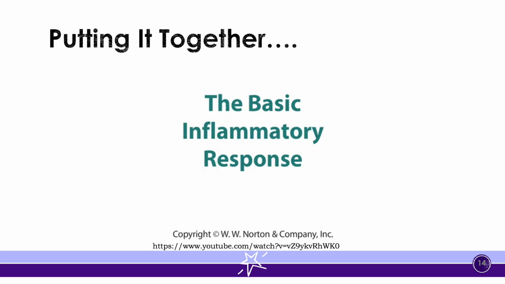So we're going to take a look at putting this all together, starting from the beginning and walking through to where we are right now. It's also going to introduce us to a few new chemical mediators that also aid in the inflammatory response, including bradykinin and prostaglandins. And you'll see how these also play a role in the inflammatory response.